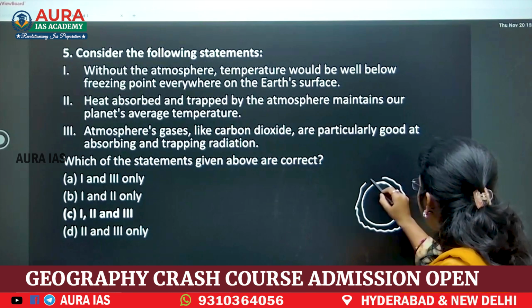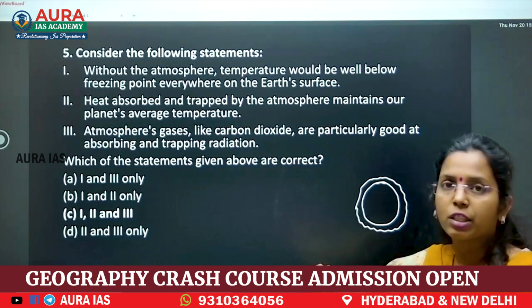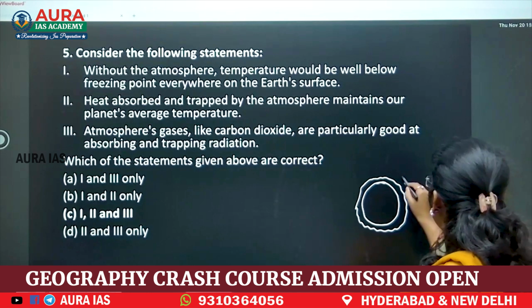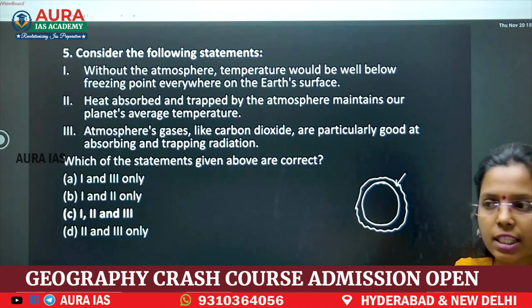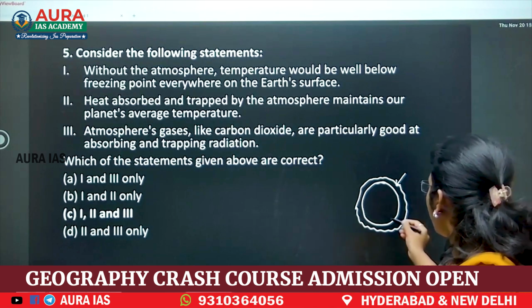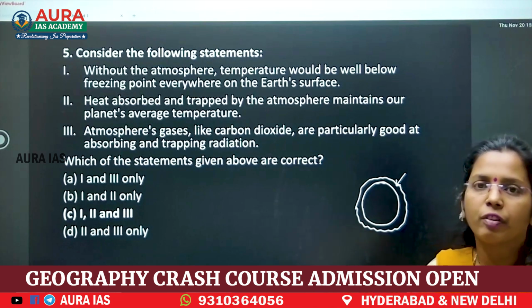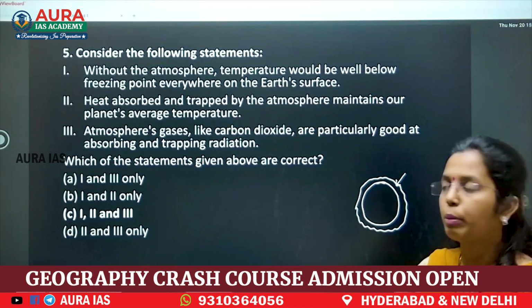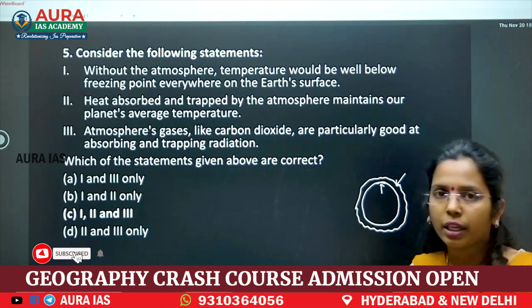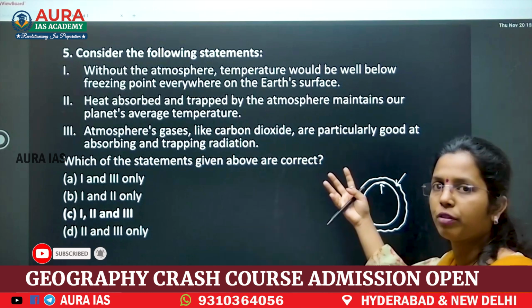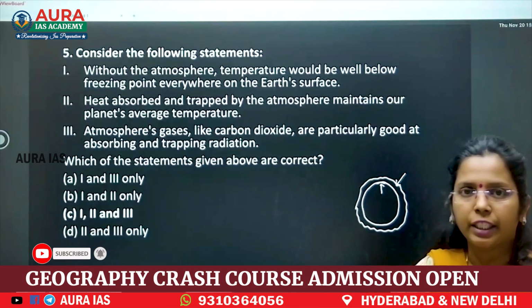It will retain solar heat because of greenhouse gases. Greenhouse gases like methane, what will they do? They will absorb long wave radiation, infrared radiation like carbon dioxide, absorb the heat from earth, and they will re-radiate some of it back to the earth.